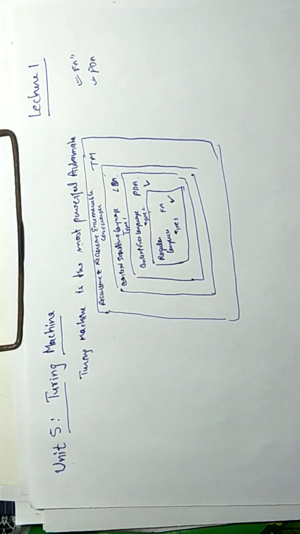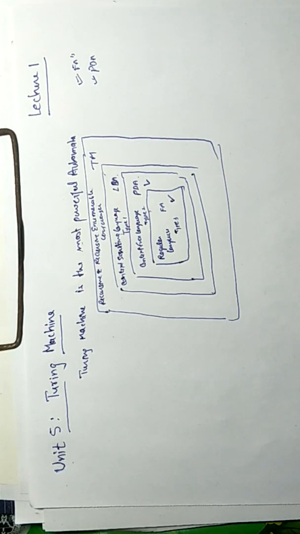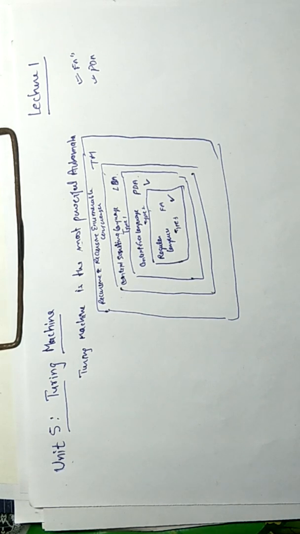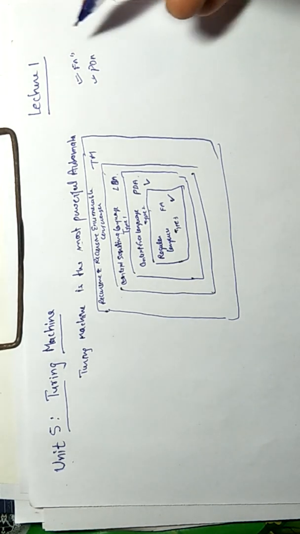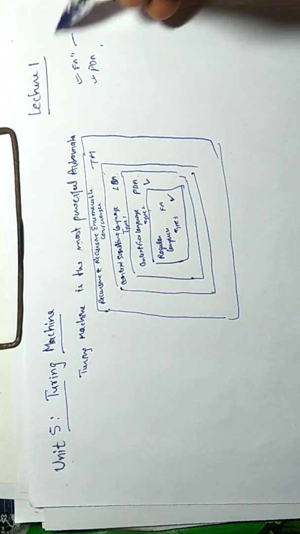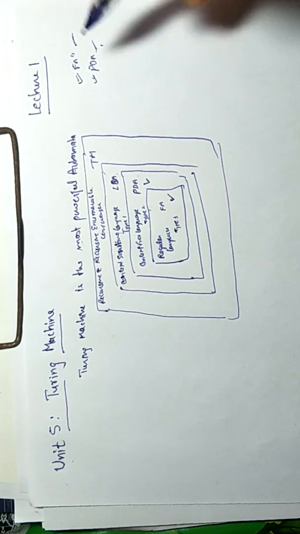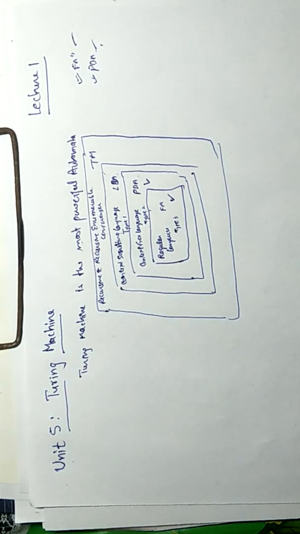Welcome everyone to the very first lecture of Unit 5, where we are going to study the Turing machine. Turing machines are the most powerful automata that we will study in this subject. We have already studied FA and PDA: FA for regular languages and PDA for context free languages.